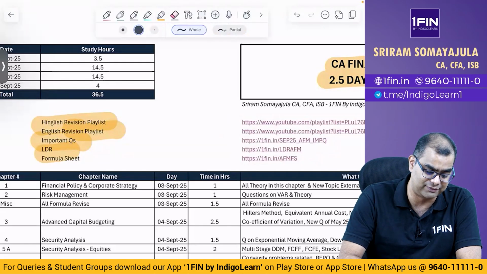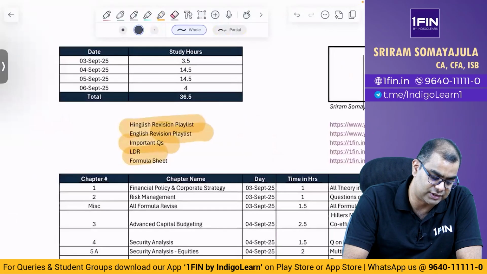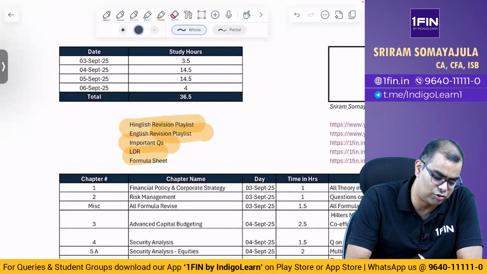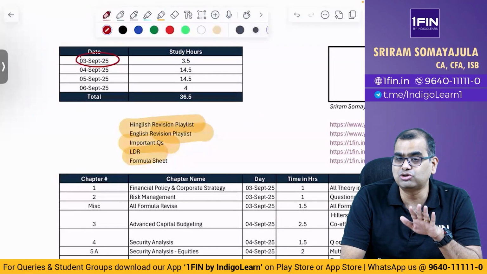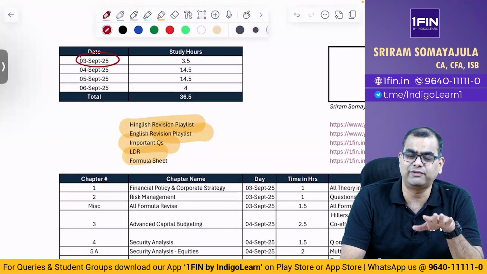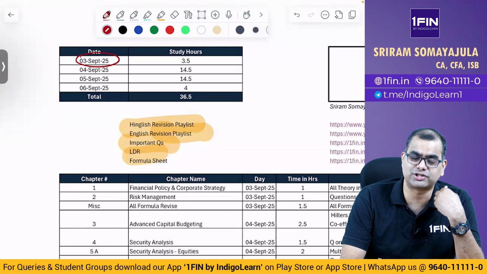Now coming to the main thing, what is our main agenda? Your FR exam is on 3rd. So if the exam ends on 3rd, you'll be back home by around, let's say, 6 o'clock or so. You need to freshen up and all that. Please do not waste the day, but at the same time, don't stretch yourself on 3rd itself.